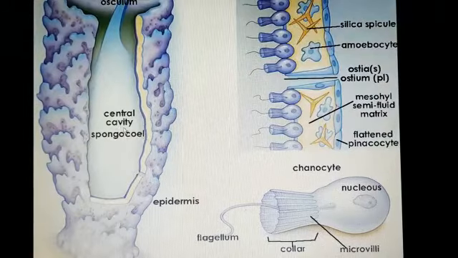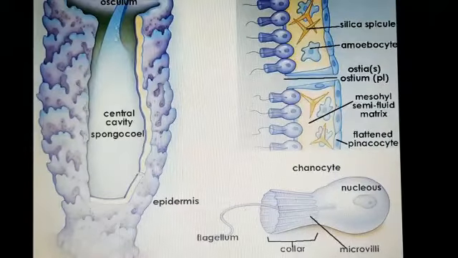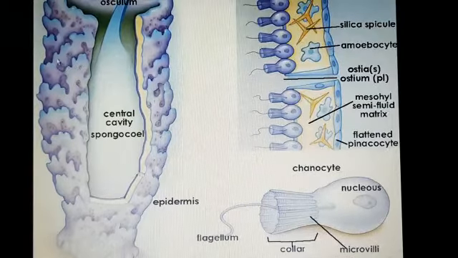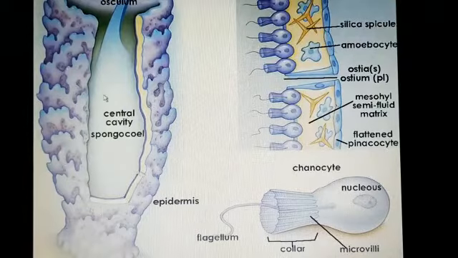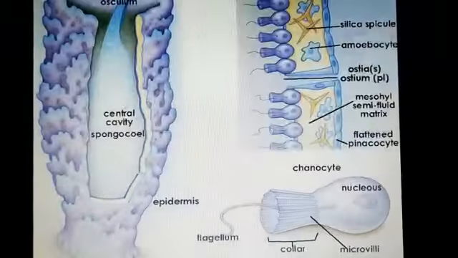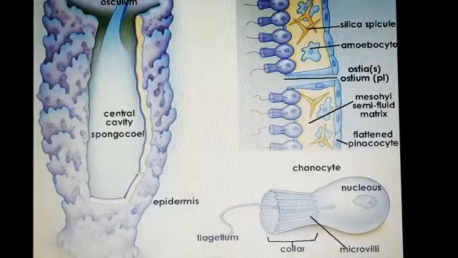Through this spongocoel, you can see it has a vase-like structure, and it has so many pores in its body. These pores are called ostia. Water enters inside the body with the help of ostia, fills the spongocoel, and is then released out through the osculum.